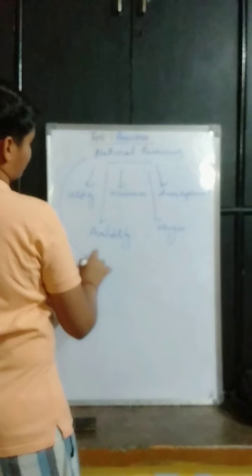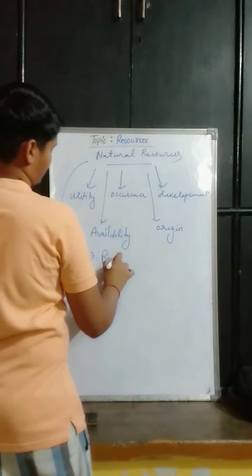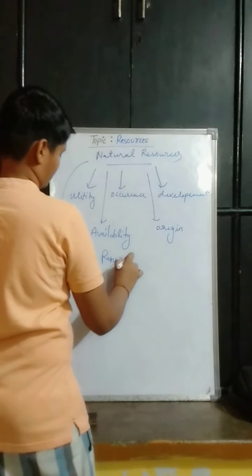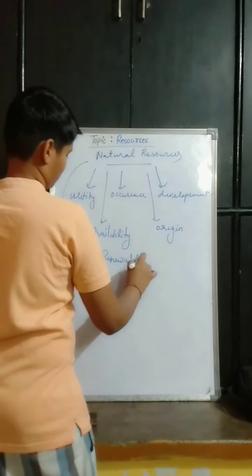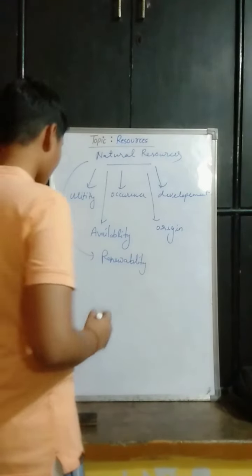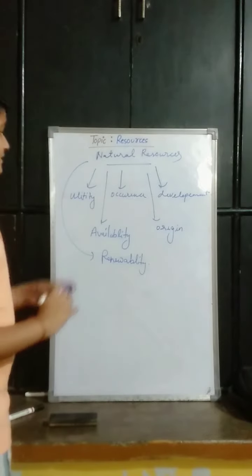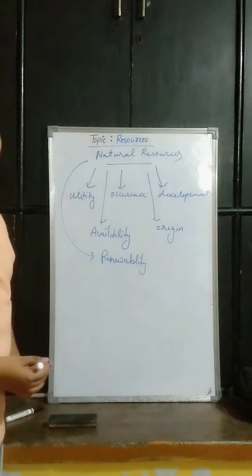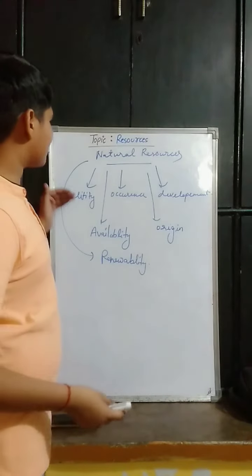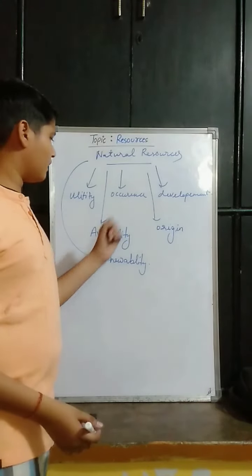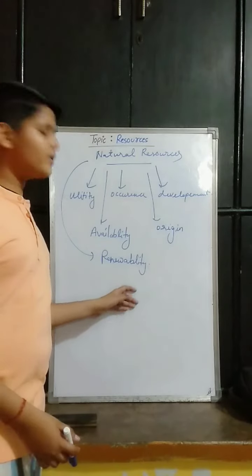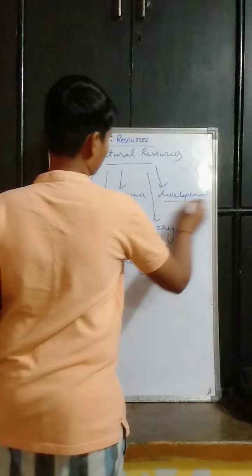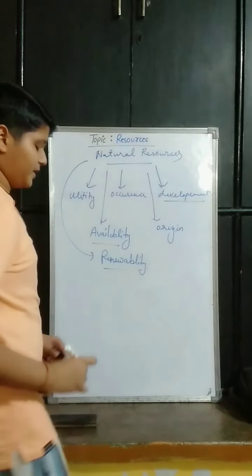And the last one, renewability. On the basis of these 6 categories, these natural resources are divided. So among these we will study today development, availability, and renewability. These are the most easy ones. So we'll start with the easy ones, development, availability, and renewability.